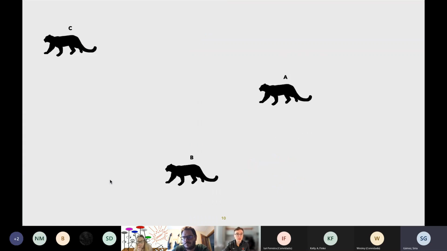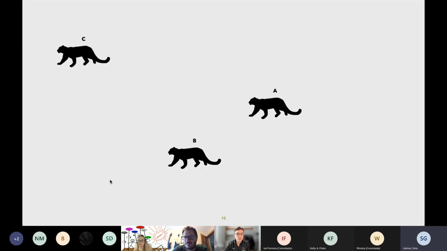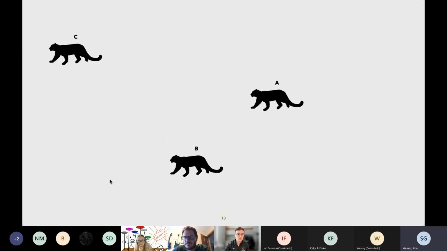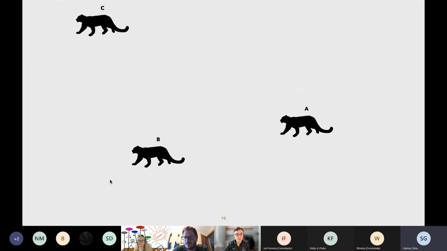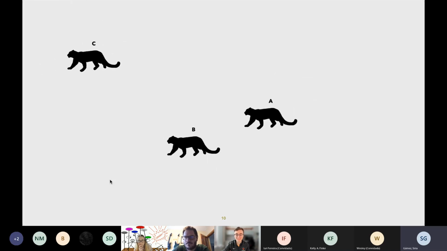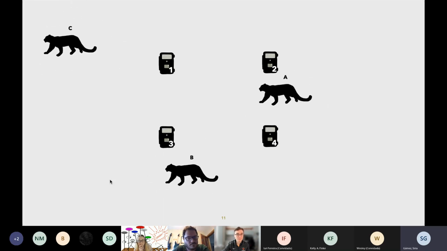We can imagine our study area is this presentation slide, and we know there are some snow leopards out there moving around their home ranges. In reality, we don't know how many snow leopards there are, but to find out, we can deploy camera traps, which are devices that take photos of individuals so that we can identify them. Just gonna let that run through there. So here are those camera traps.